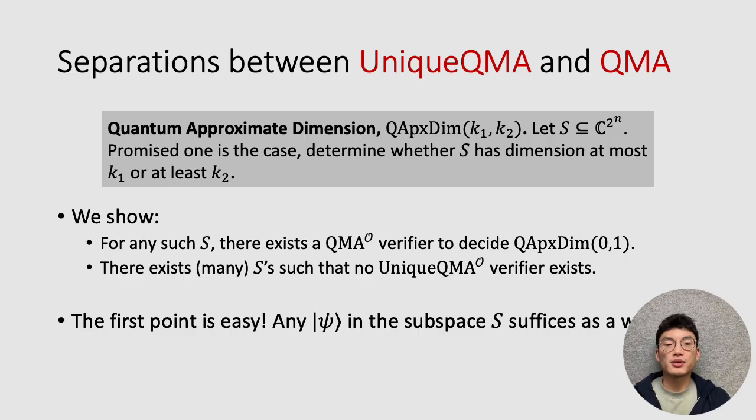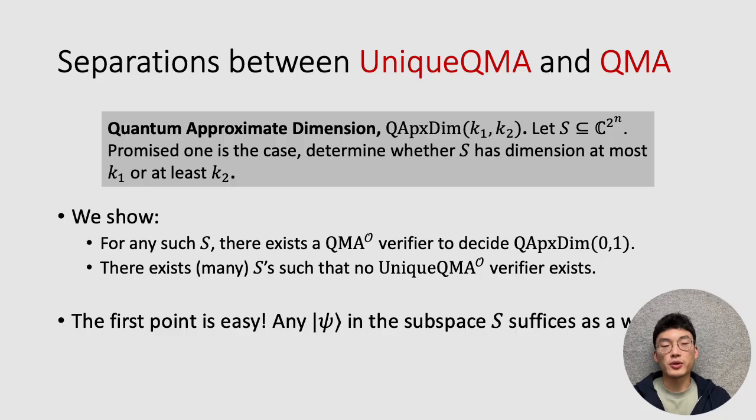Now, how do we actually formulate a separation between unique QMA and QMA? Well, we need to show two things. The first is that for any S, there is some oracular QMA verifier, which decides quantum approximate dimension 0, 1. On the other hand, the second task we need to show is that for many S's, there is no actual oracular unique QMA verifier. And then via a standard diagonalization argument, we can take this and translate it into a decision problem, which is contained in QMA to the O, but outside of unique QMA to the O.